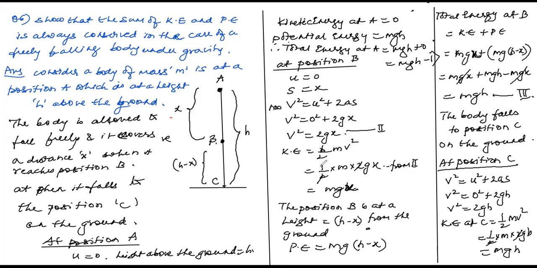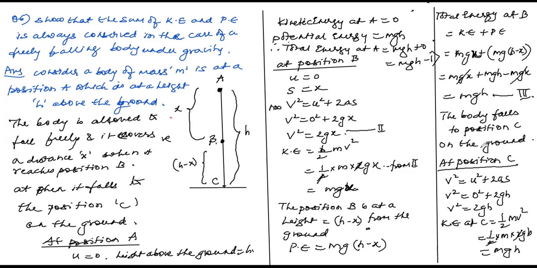So kinetic energy equals half into m into 2gx. 2 gets cancelled, so you have got mgx. Now this position B is at a height h minus x above the ground, so it has potential energy equal to mg into h minus x. Total energy at B equals kinetic energy plus potential energy, mgx plus mg into h minus x. Open the bracket, and total energy at B is mgh. Given at A, total energy was mgh.